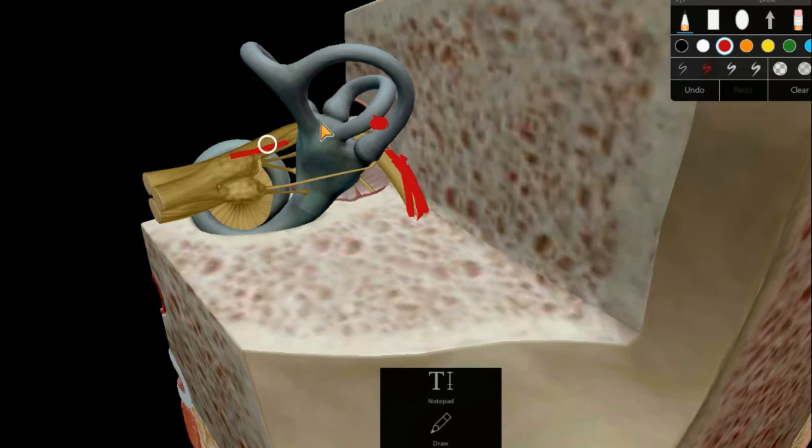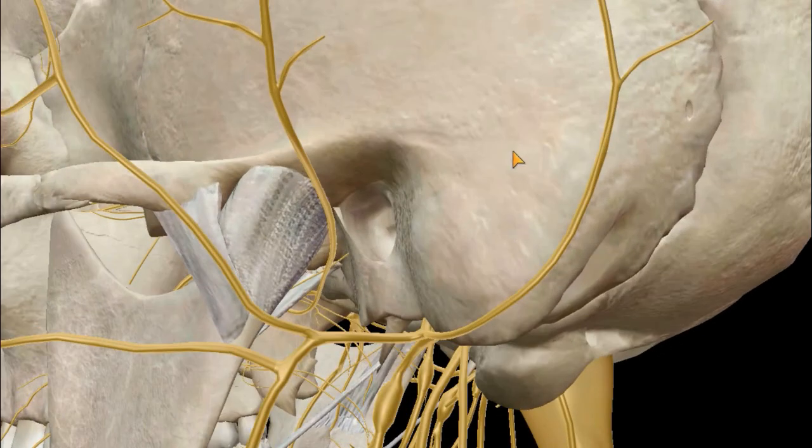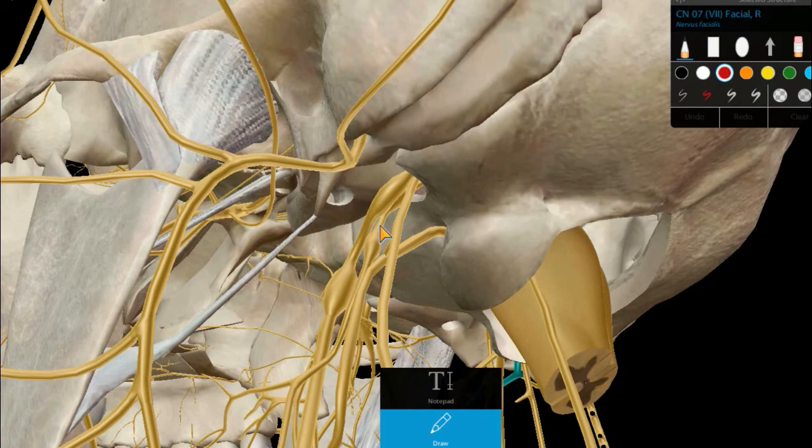After entering the internal acoustic meatus, up to the first bend, it is called the labyrinth segment. From the first bend to the second bend, it is called the tympanic segment, and from the second bend till it exits from the stylomastoid foramen, it is called the mastoid segment. After going down, this facial nerve will exit the petrous part of the temporal bone through the stylomastoid foramen, as you can see here.